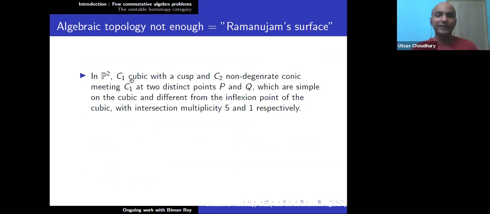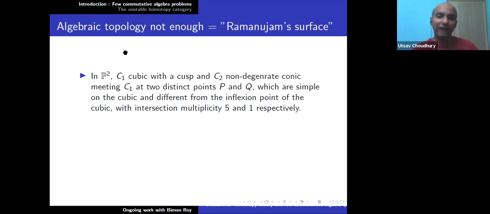In P2, the example is as follows. You take in P2 a cubic with a cusp and a non-degenerate conic, such that C1 and C2, the cubic and the conic, meet at P and Q, such that P and Q are simple points on the cubic. So it cannot be the cusp. P and Q are simple points and different from the inflection point of the cubic, so that if you remove this inflection point of the cubic, it behaves like the additive group GA. So you can have these 2 points, and also you can prescribe the intersection multiplicity: the intersection multiplicity at P is 5 and at Q is 1.